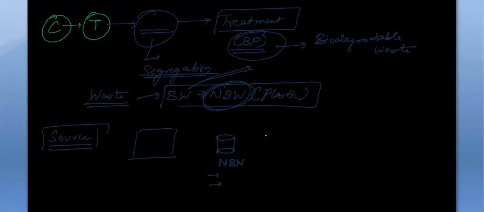The second one will be for biodegradable waste, such as cut vegetables and all. So in this way you are dumping the plastics, the iron cans and the used comb into the non-biodegradable waste dustbin, and the biodegradable waste into this kind of dustbin. So this is segregation at the source.